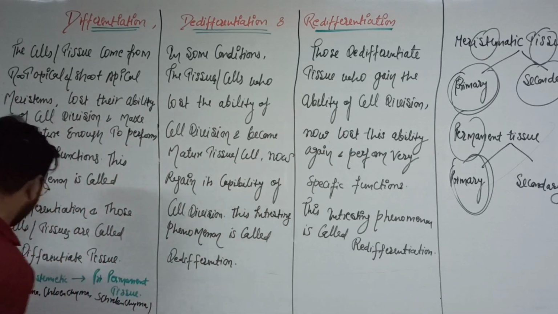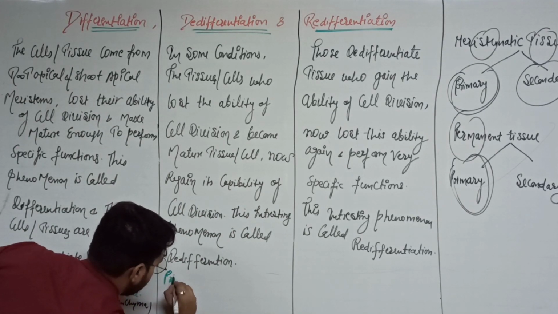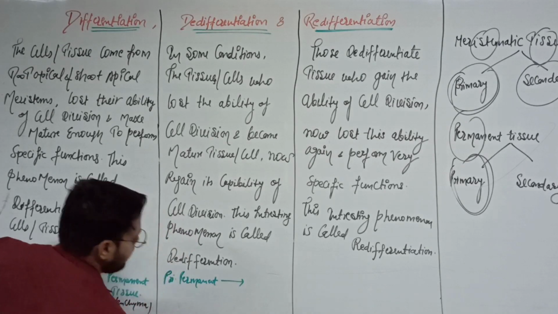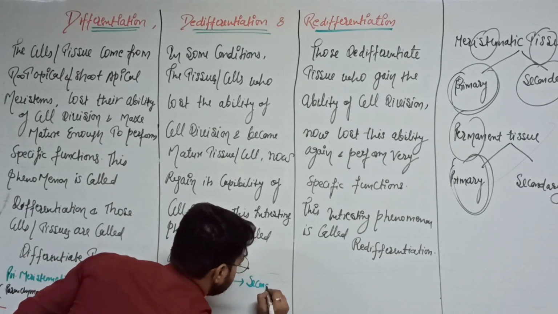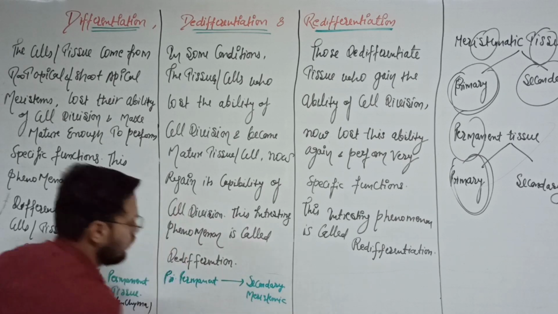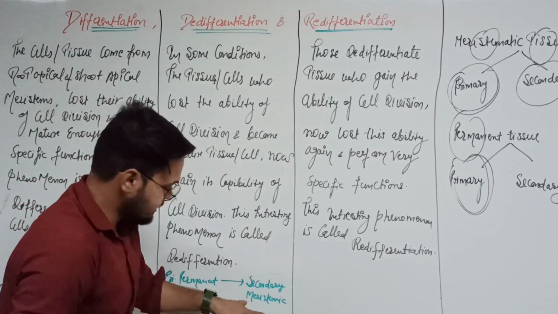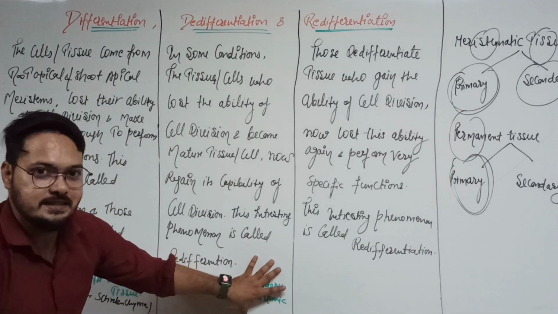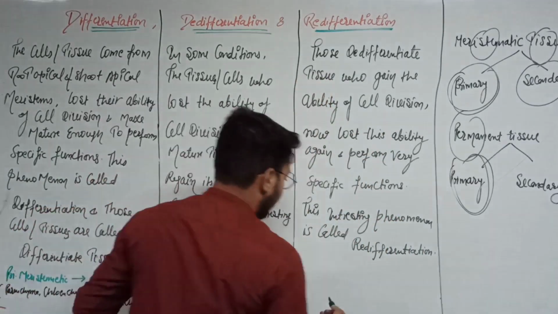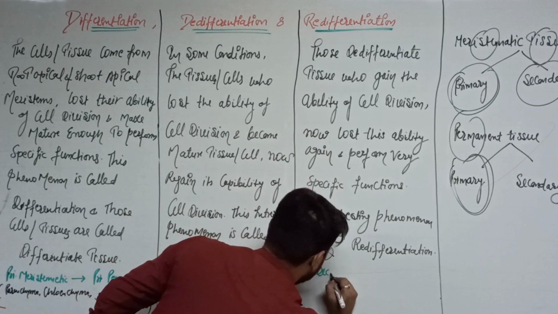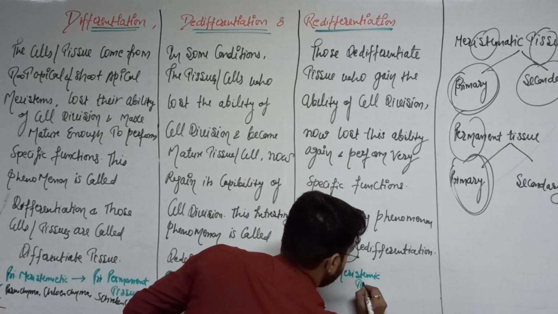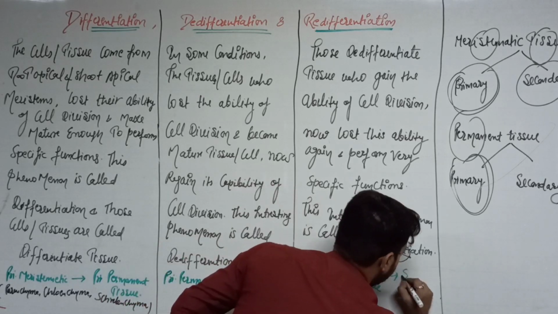Okay. So example is that primary permanent tissue converts into the secondary meristematic tissue. Okay. Why is it converted into this secondary meristematic? Because it has the capacity of cell division. Okay, that is clear. So, what is the example of the redifferentiation? Very simple. Here is this secondary meristematic tissue, which converts into the secondary permanent tissue.